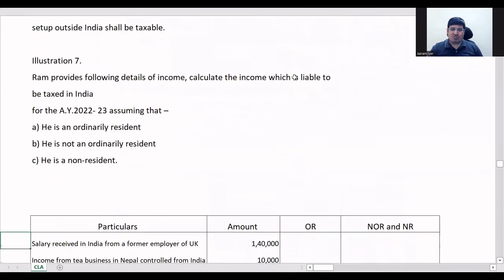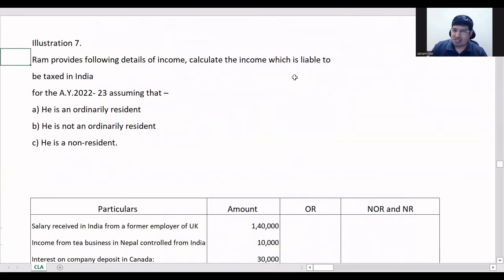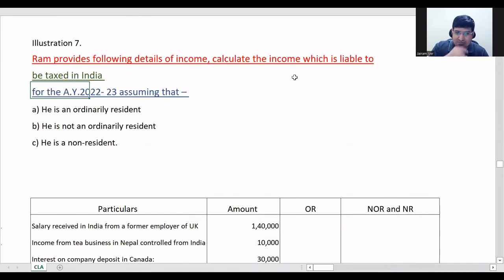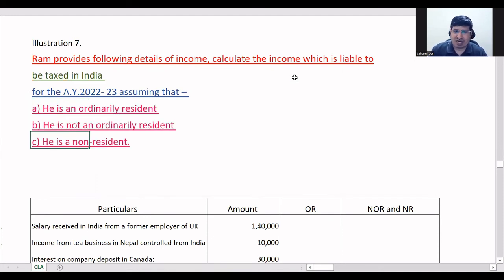Now I'll show you a small problem on this and then we'll close the meeting. Here Ram provides the following details of his income which is liable to be taxed in India. AY 22-23, assuming that he is an ROR, RNOR, NR. They have given some income. You have to show if he is an ROR, will it be taxable? If he is an RNOR, will it be taxable? If he is an NR, will it be taxable?